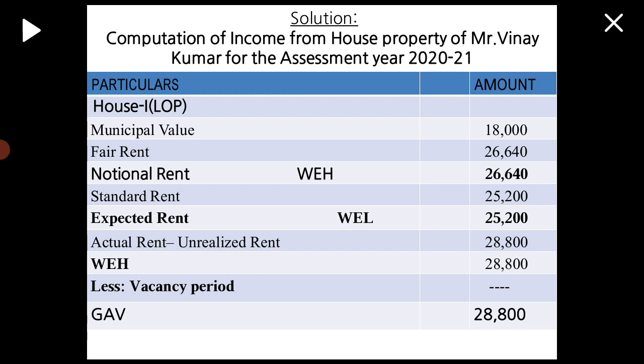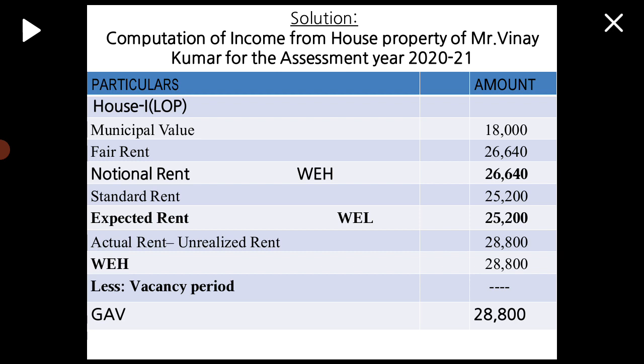And once again take actual rent minus unrealized rent. Actual rent is given in the problem 28,800, unrealized rent not given, so that's why 28,800. And once again compare expected rent with actual rent, 25,200 or 28,800, whichever is highest. So highest is 28,800. Next, deduct vacancy period loss.